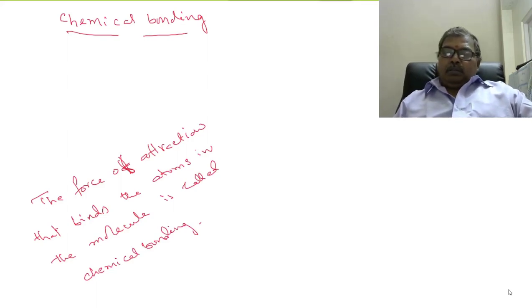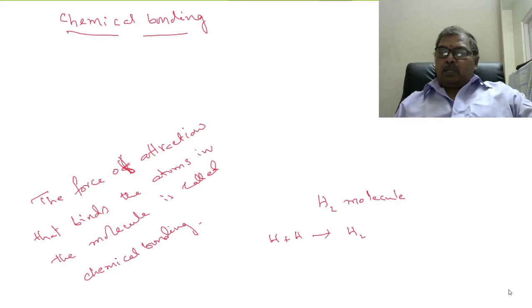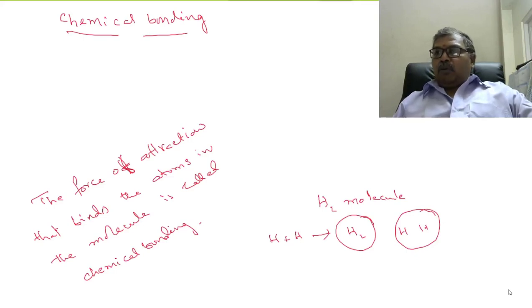For example, the H2 molecule, hydrogen. Hydrogen is a diatomic molecule. Hydrogen atoms combine to give a hydrogen molecule. So there is a force of attraction that binds the atoms in the molecule. The force of attraction that exists between the atoms in the molecule is called chemical bonding.